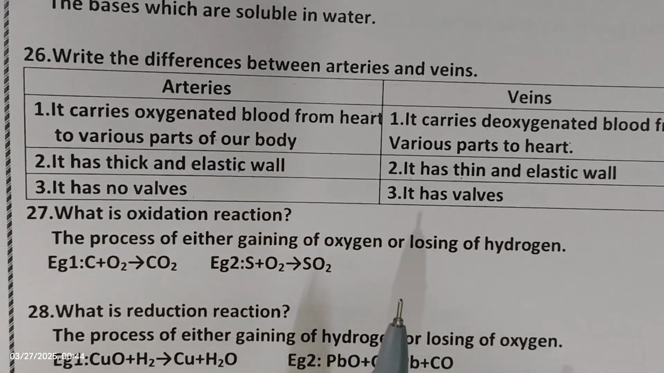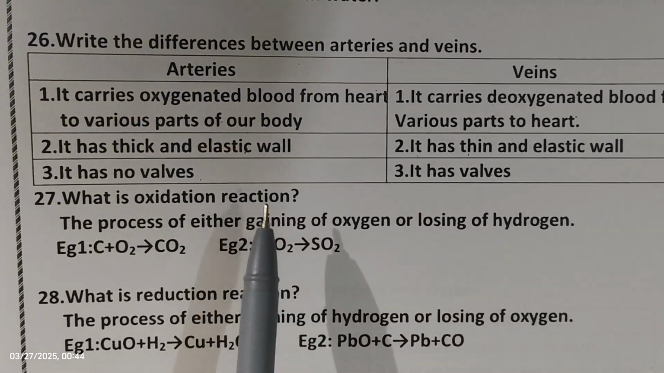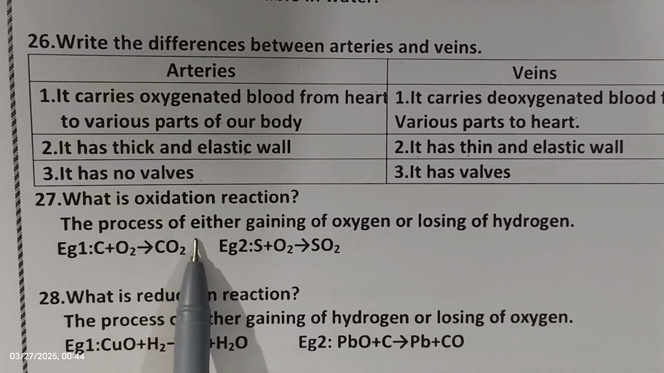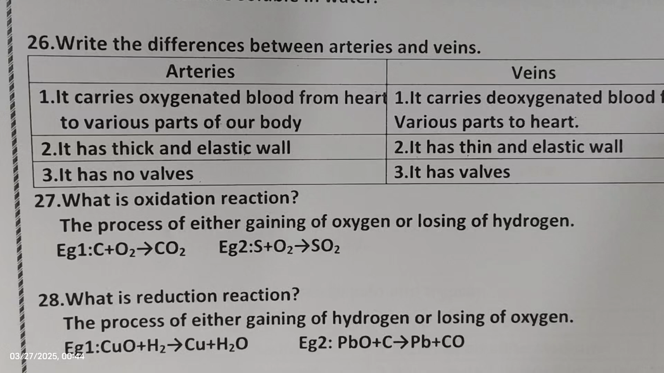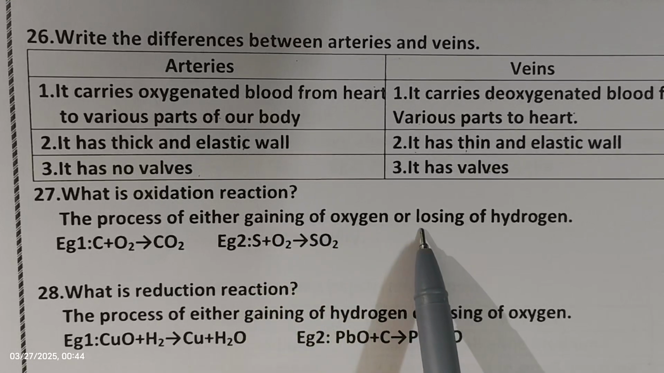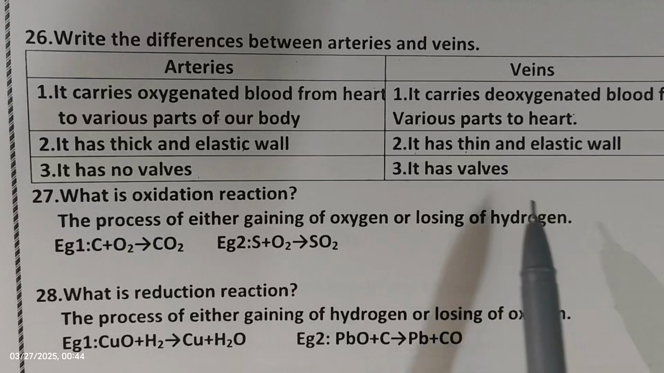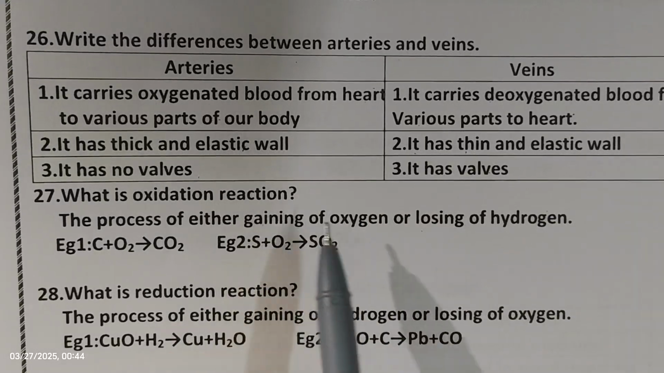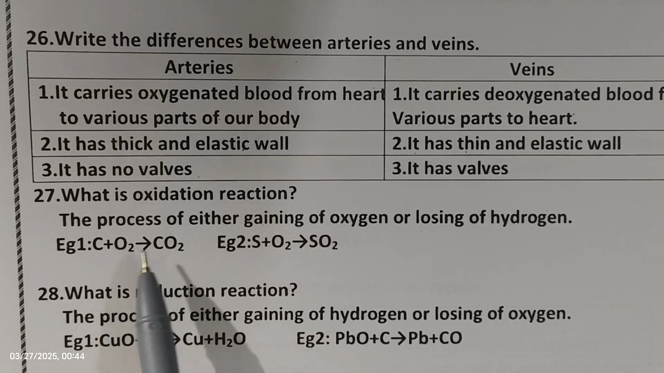Next, what is an oxidation reaction? An oxidation reaction means the process of either gaining oxygen or losing hydrogen. So either oxygen is added or hydrogen is lost. You can say addition of oxygen and removal of hydrogen. Example, C plus O2 gives CO2.